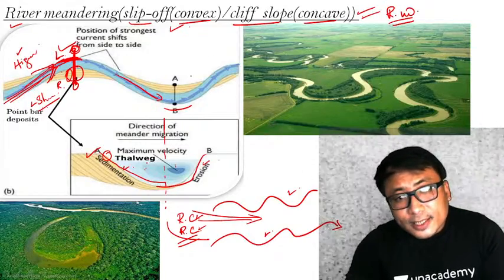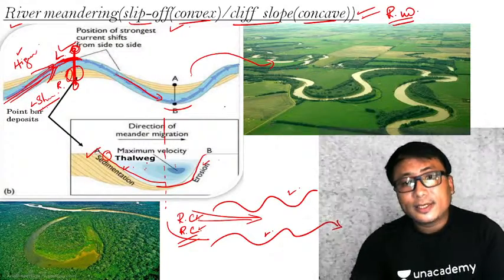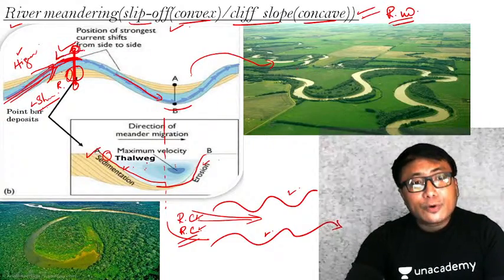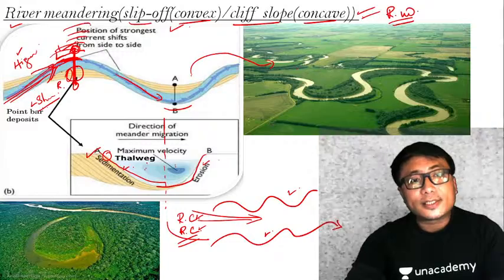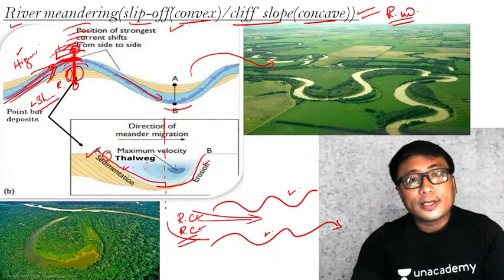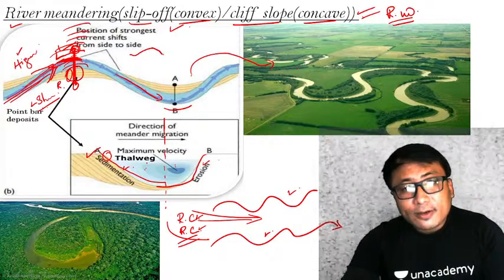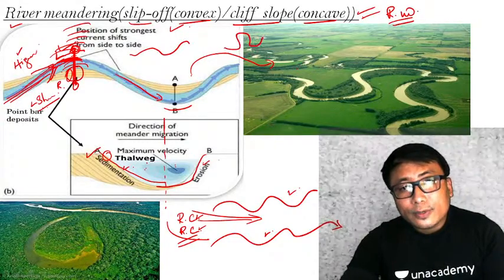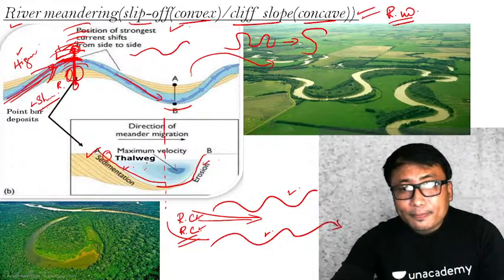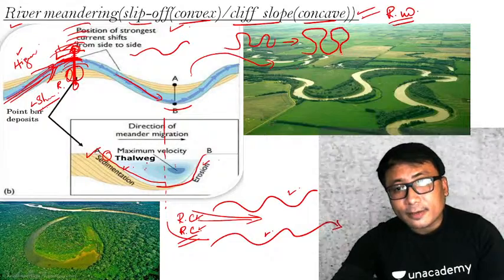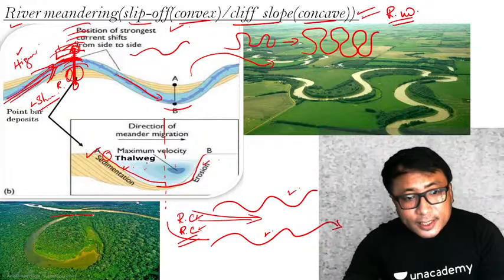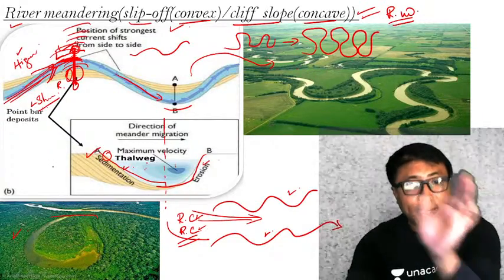In real life, this kind of meander you will find like this. Now the meandering will happen in such a way that this side will try to erode more and it will go like this. On the other side, this convex side will also keep on depositing. Therefore, the initial meandering of this nature will turn into like this. And again, in the further stages, it will become like this. Meandering will keep on like this. A time will come when such a region is completely cut off from the meandering itself.